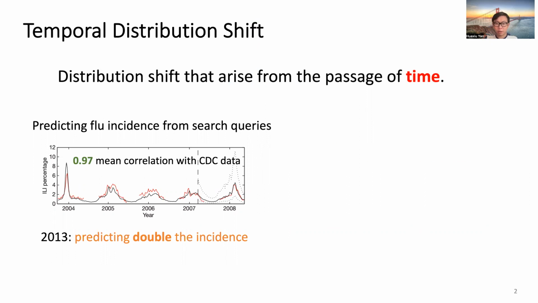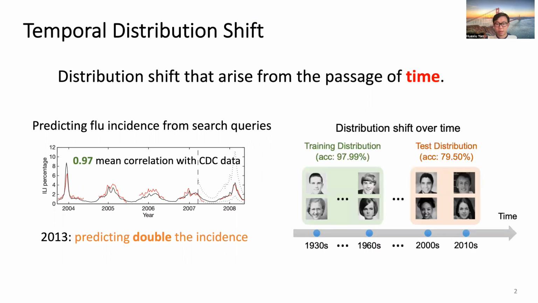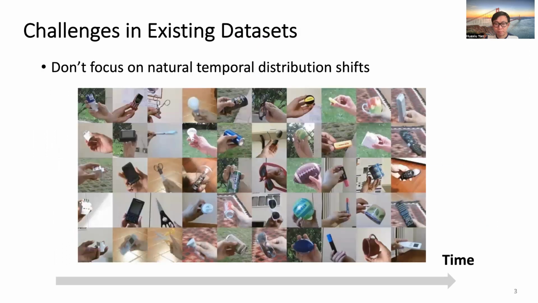Another example, for gender prediction, is illustrated on the right-hand side, where we use portraits to predict gender. We train a model on data from the 1930s to 1960s and then deploy it on the 2000s to 2010s. The large performance drop also indicates the temporal distribution shift.